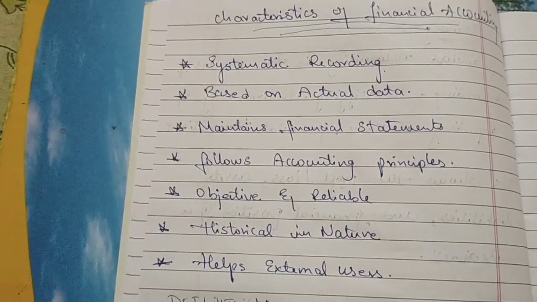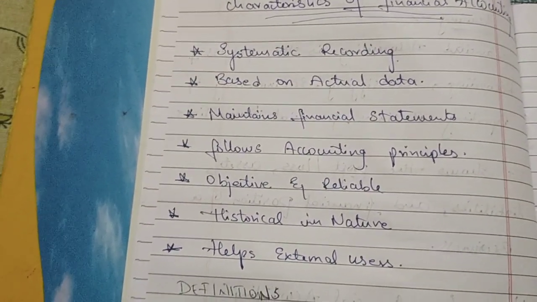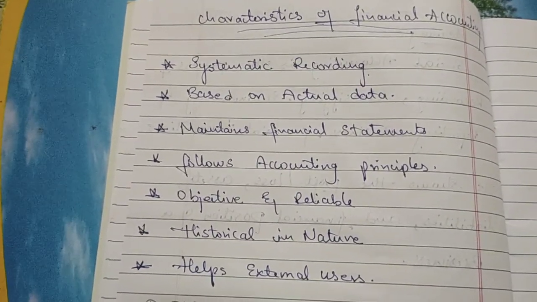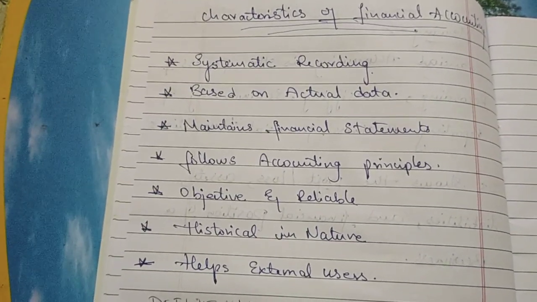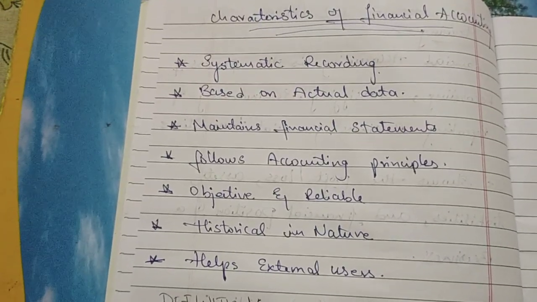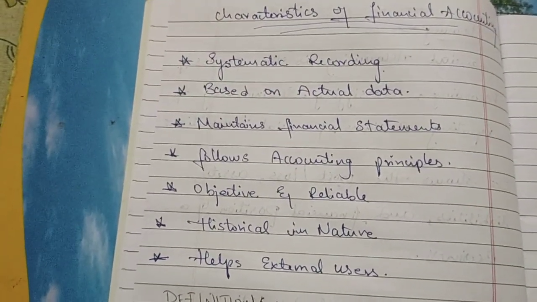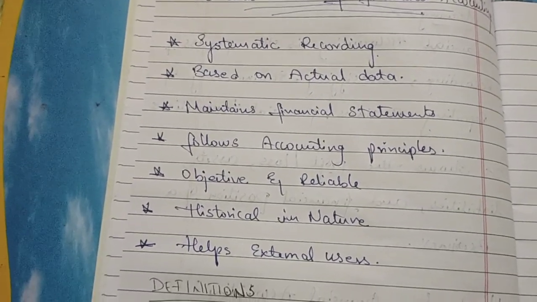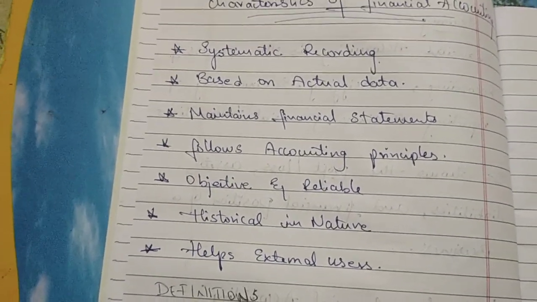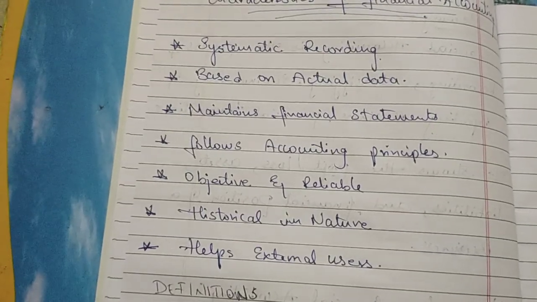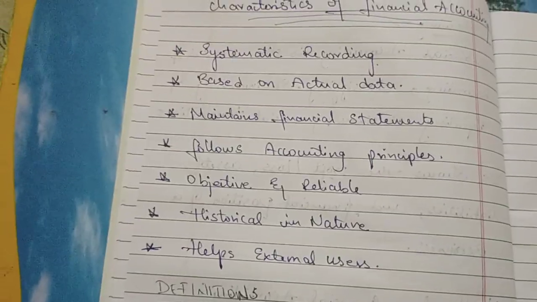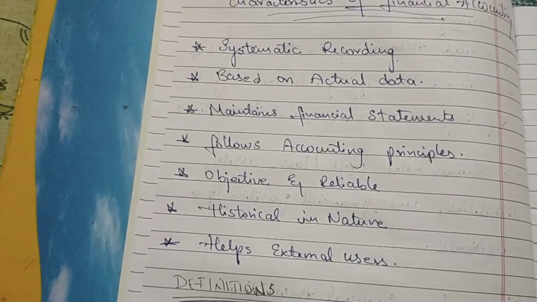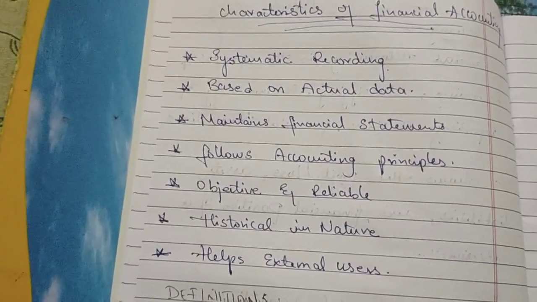External users are nothing but investors, creditors, etc. This financial accounting provides useful information to the external users, people outside the business like investors, banks, government, creditors, so that they can make decisions. It helps them understand the business's financial position: whether to give credit, whether to take credit, whether we can invest in this kind of business, and if we invest, whether we will get a positive or a negative value.